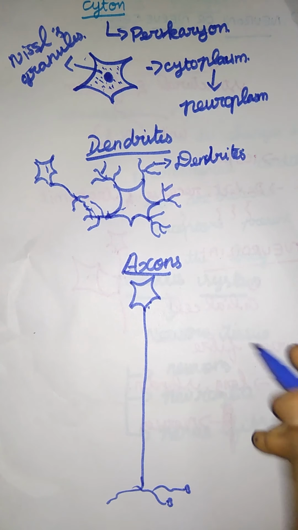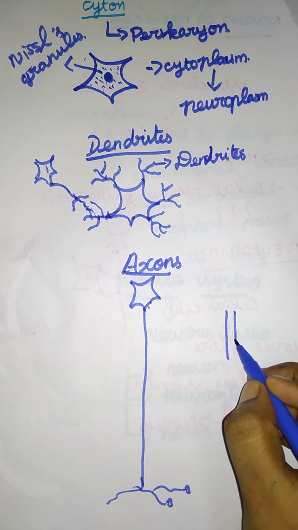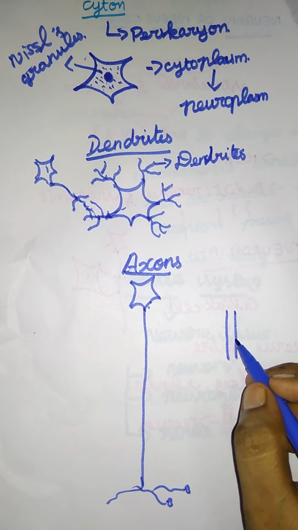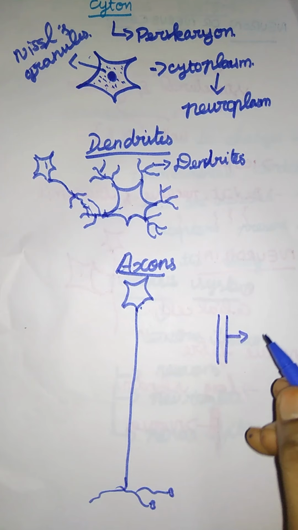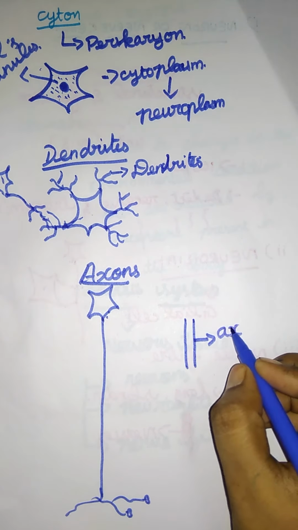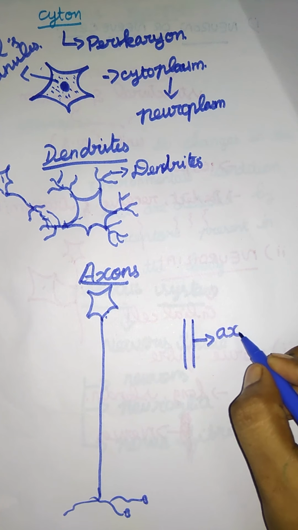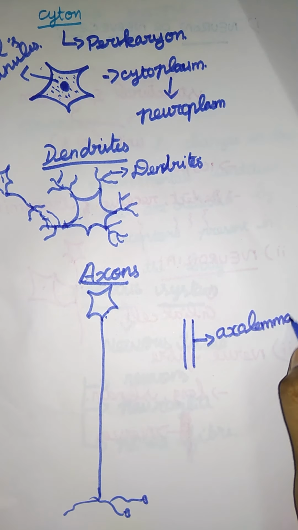This is the axon. The plasma membrane of an axon we call the axolemma.